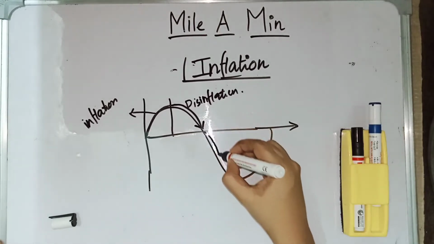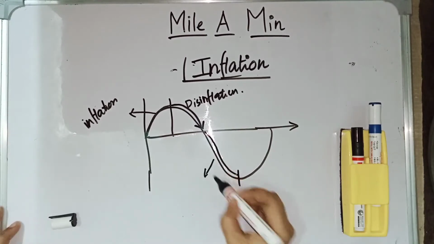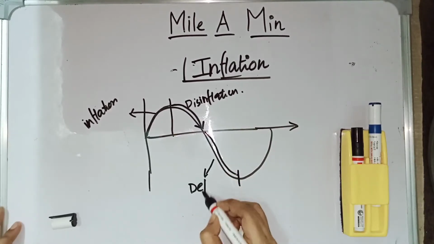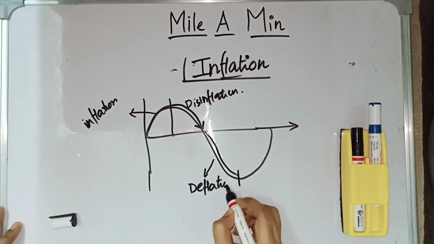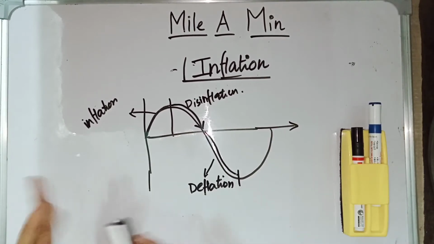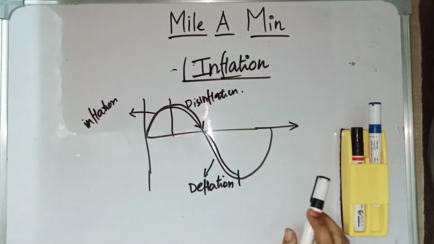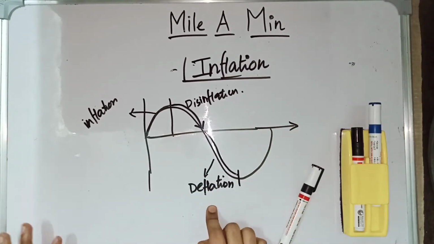Here, the inflation has come down and it is in negative territory. And this is called deflation. Deflation is exactly opposite to inflation, and during the deflation period, the price of the commodities, the price of the goods, will be reduced. So a decrease in the price of goods is called deflation, and it is opposite to inflation.